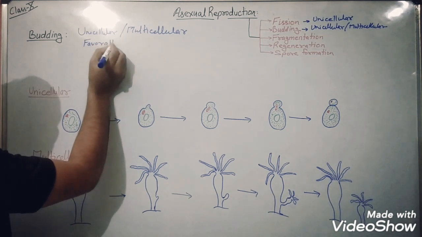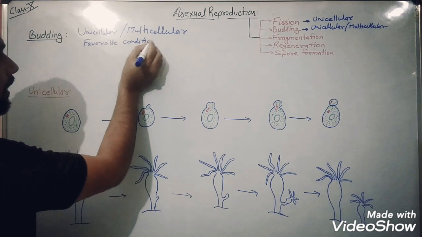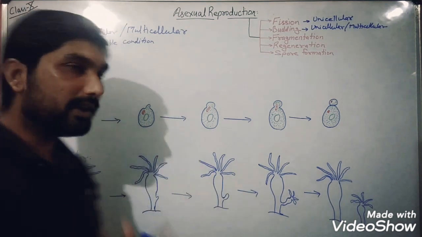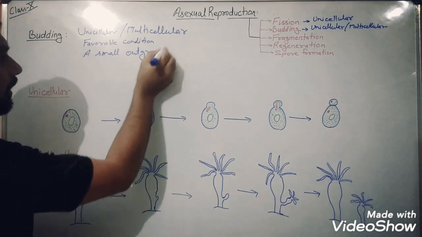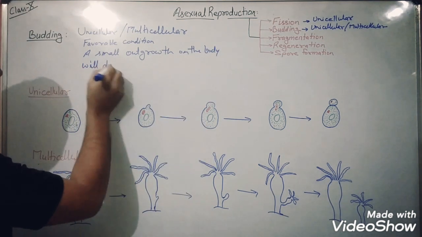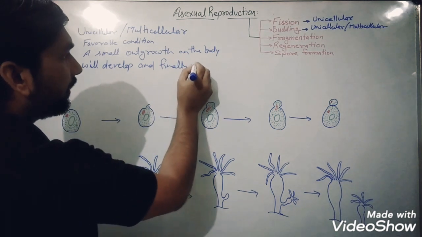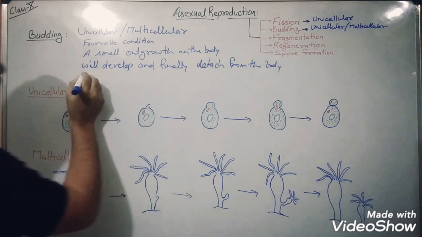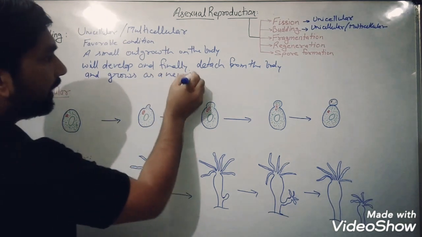When the condition is favorable and food is abundant, a small outgrowth on the body will develop, and finally detach from the body and grow as a new individual.